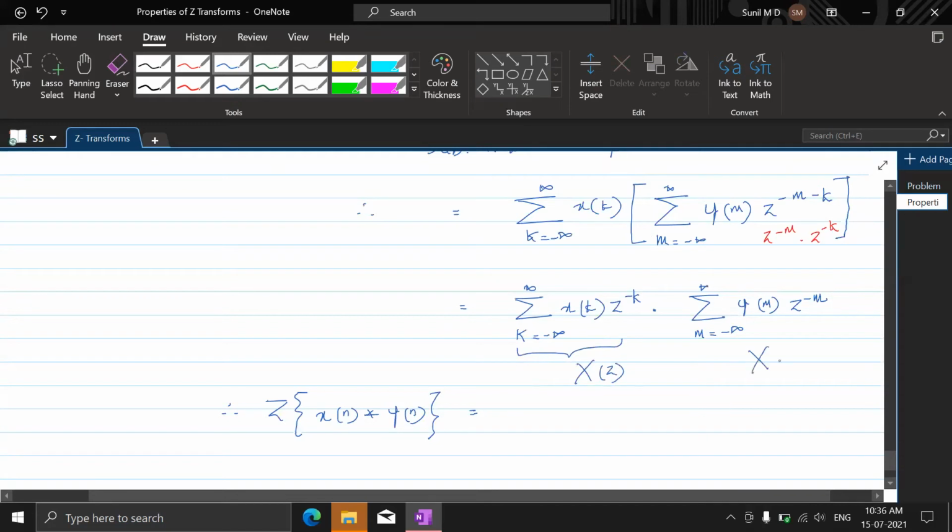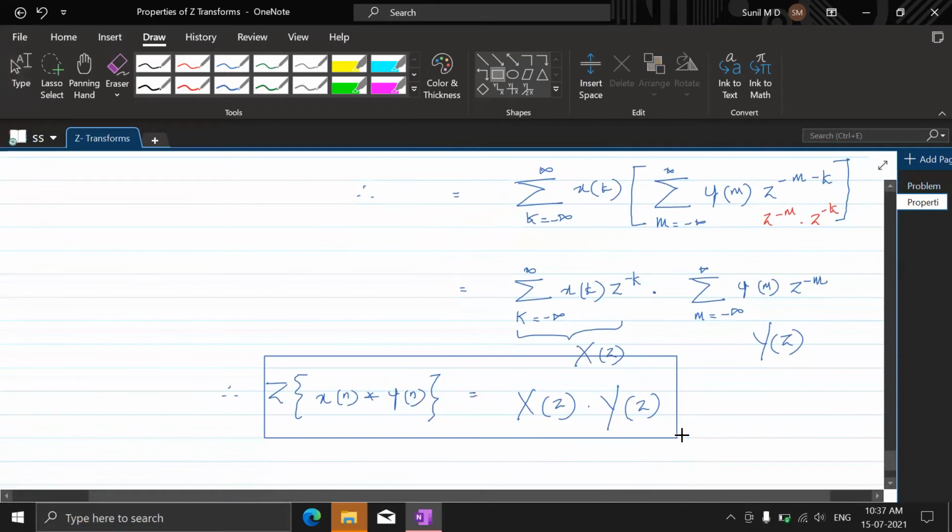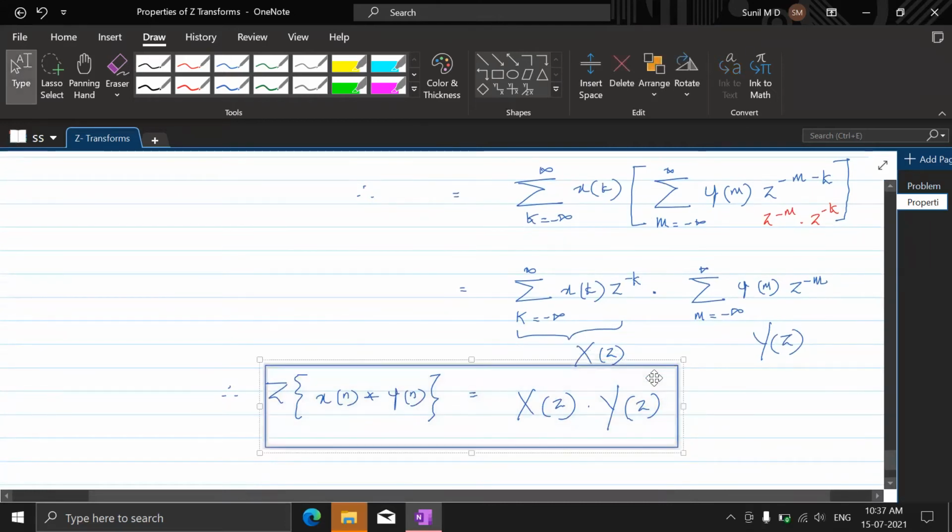This is z transform of y of k. So you have X of z product Y of z. So convolution in the time domain has become multiplication in the z domain. Understand this point now?